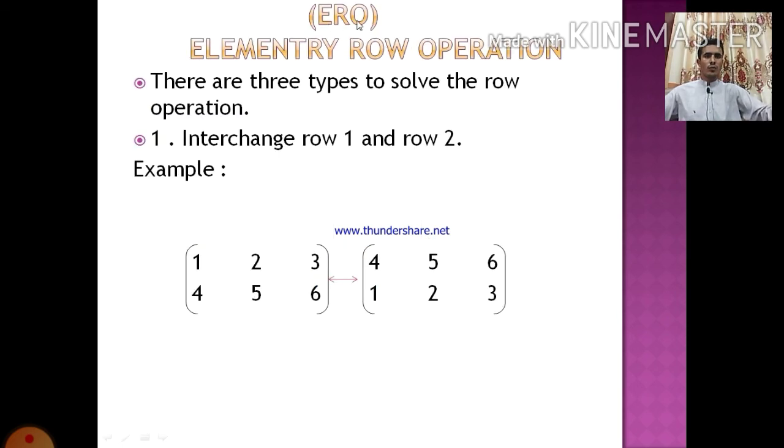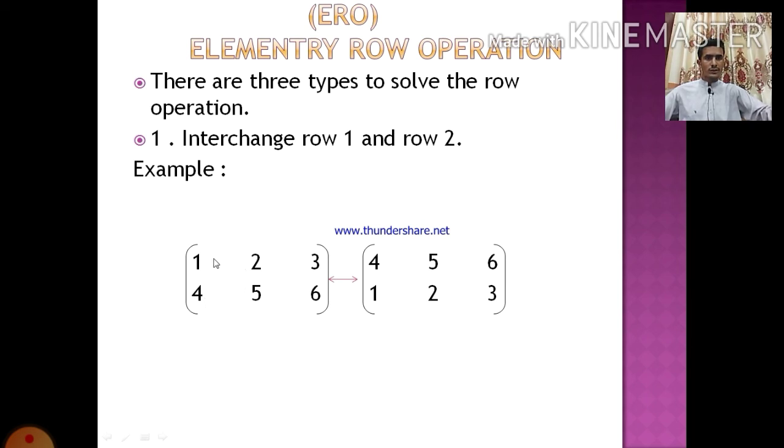ERO, elementary row operation. There are 3 types to solve the row operation. Number 1, interchange row 1 and row 2. Example, you can see it is the first row and it is the second row.